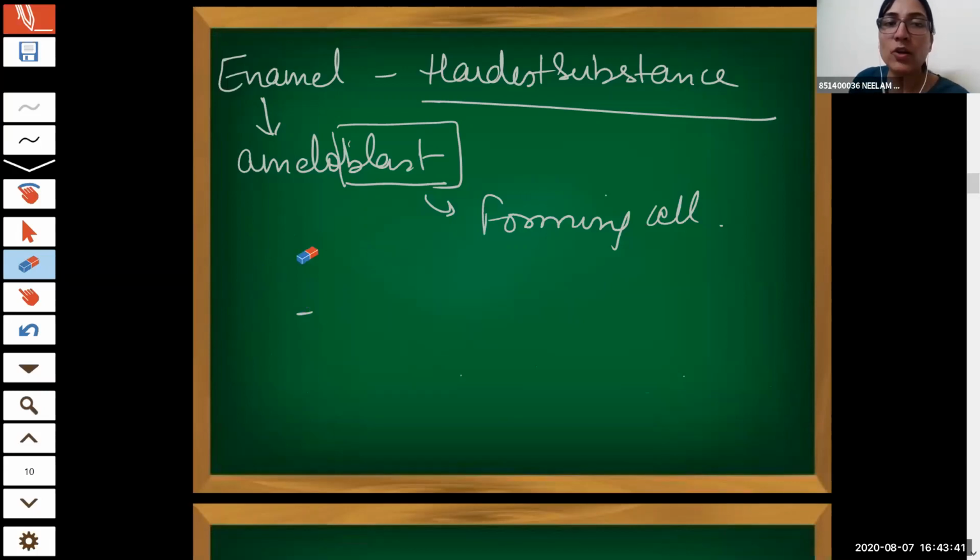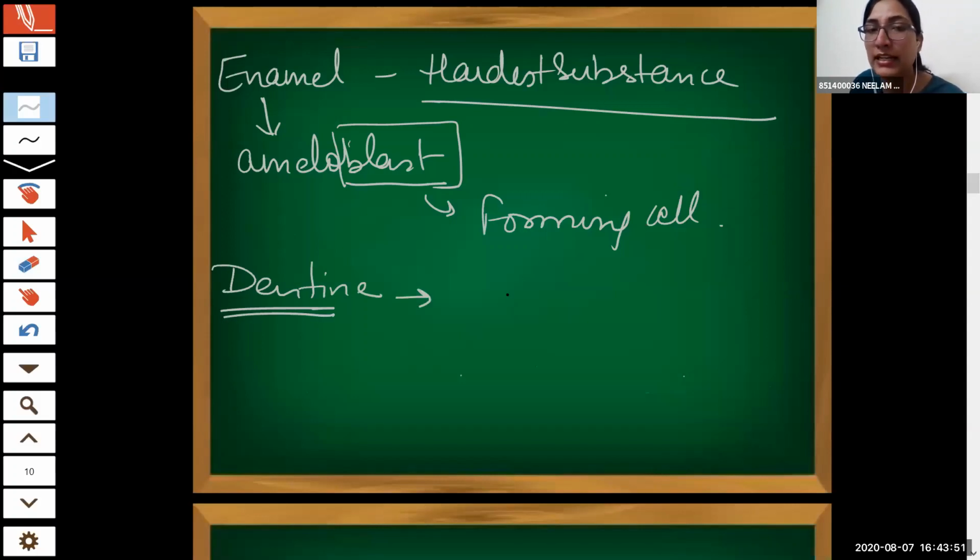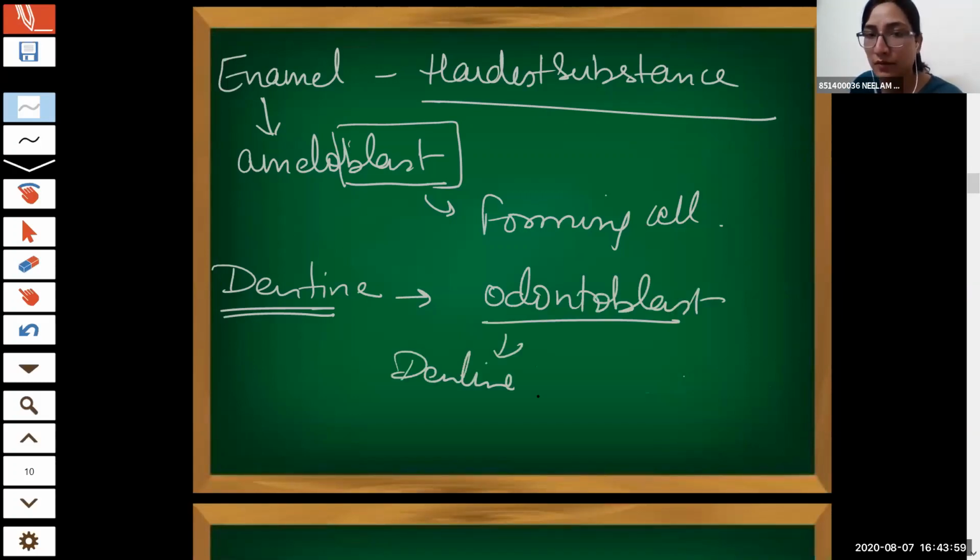So now ameloblasts means enamel forming cells. Similarly, enamel covers the dentine part, and dentine is formed by odontoblasts. So these are the dentine forming cells.